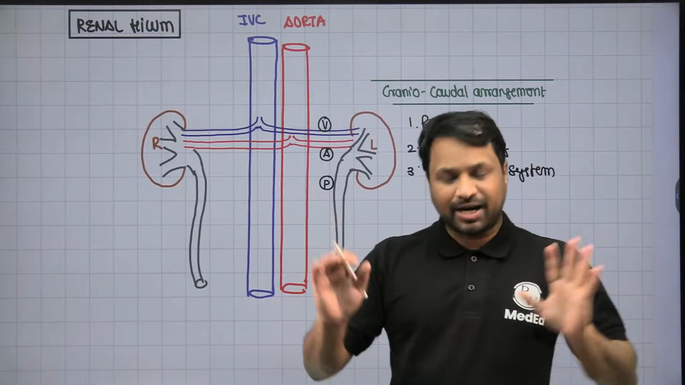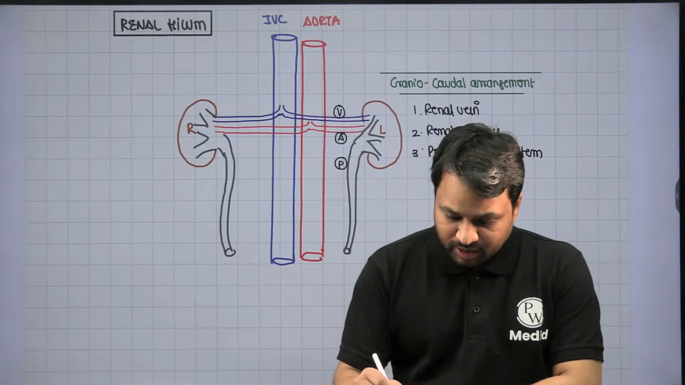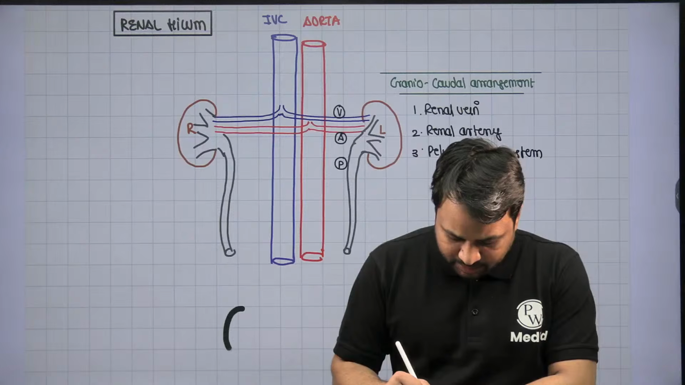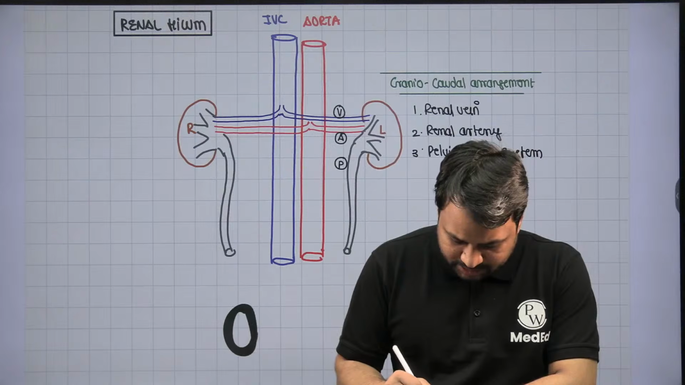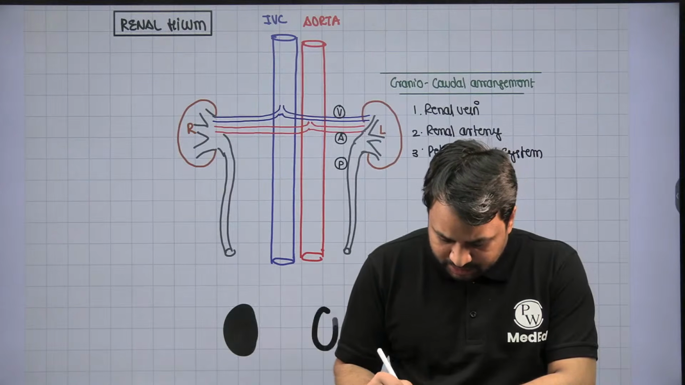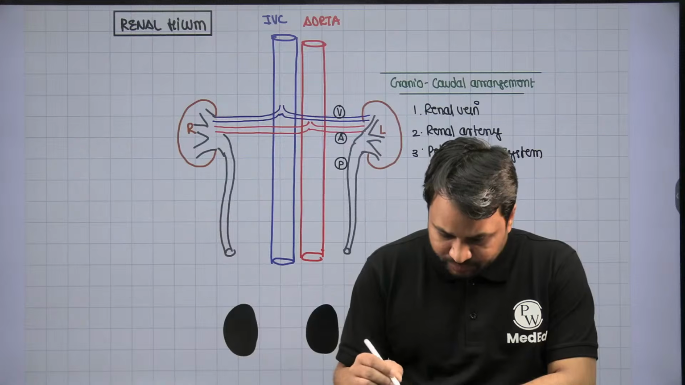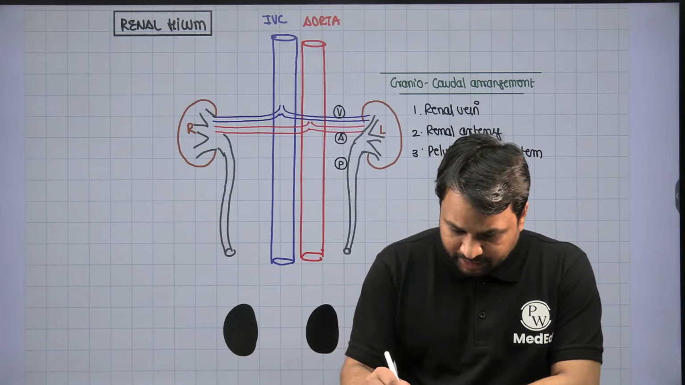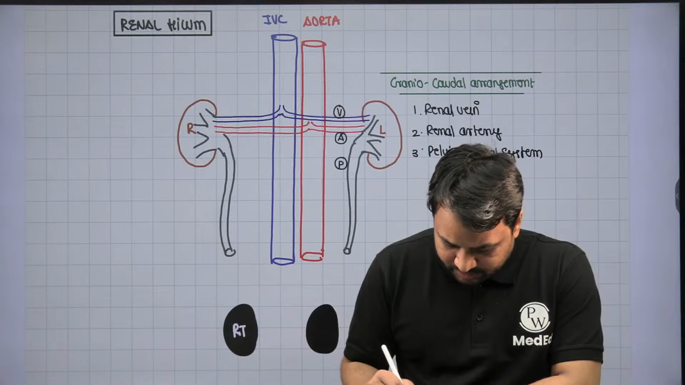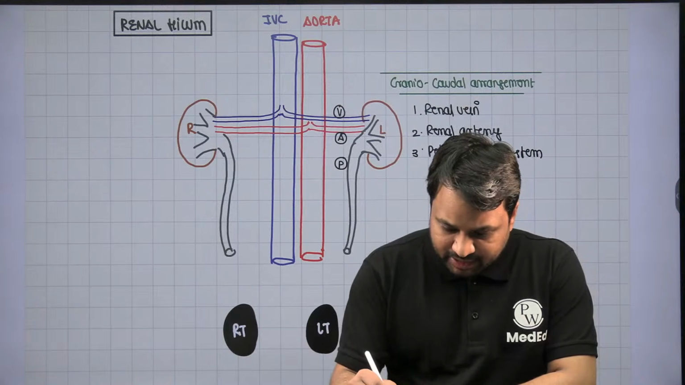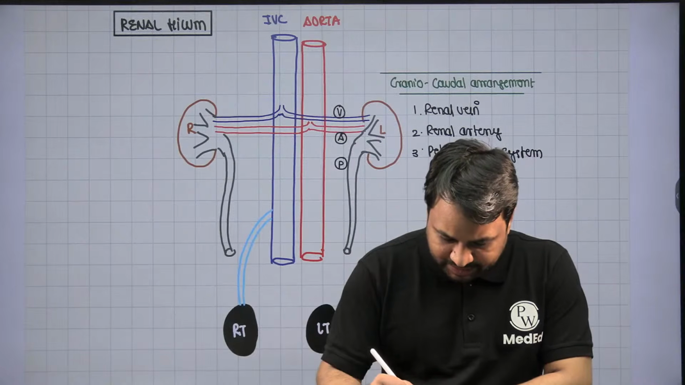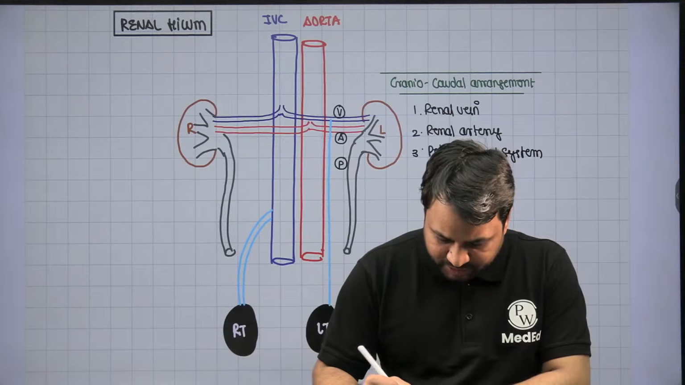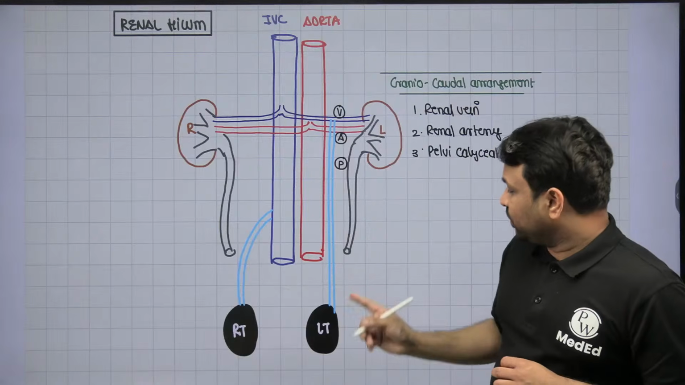Another thing that I would like to add just for the sake of completion here, specifically in males, let's say this is the representation of the right testes and this is a representation of the left testes, right? The right testicular vein will drain directly into the inferior vena cava, whereas the left testicular vein will drain into the left renal vein.